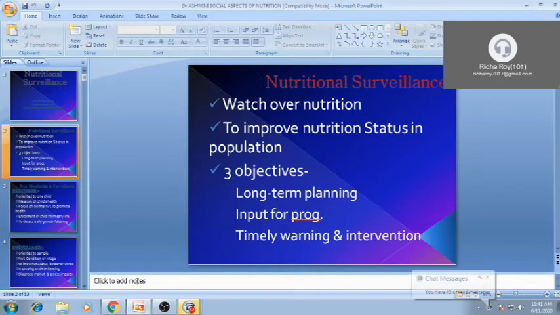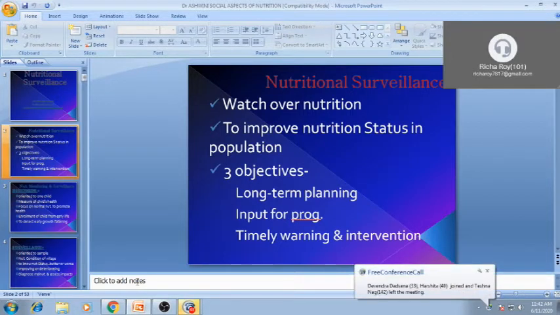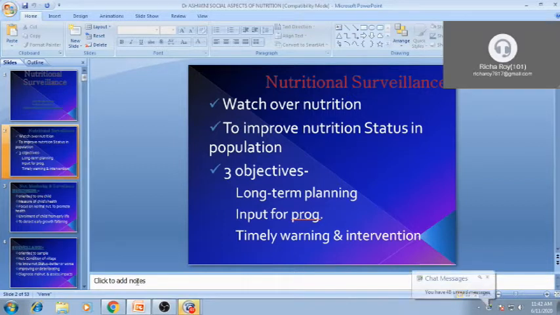Then if we take malnutrition in under 5 children, we have to do surveillance regarding that. We have to take all the under 5 children in that area, those who are registered in Anganwadi and those who are not, what other services they are taking, their immunization status.